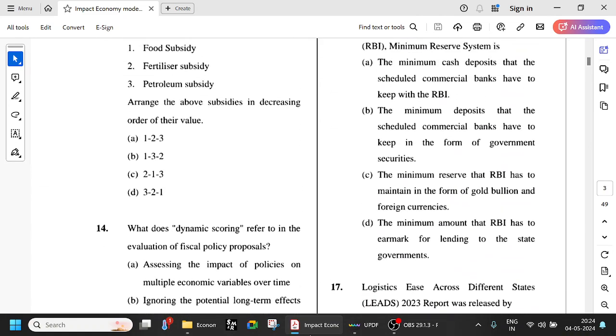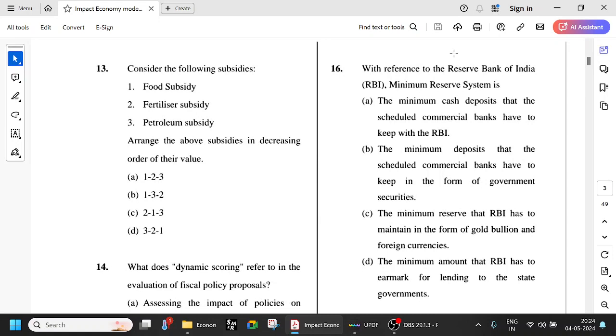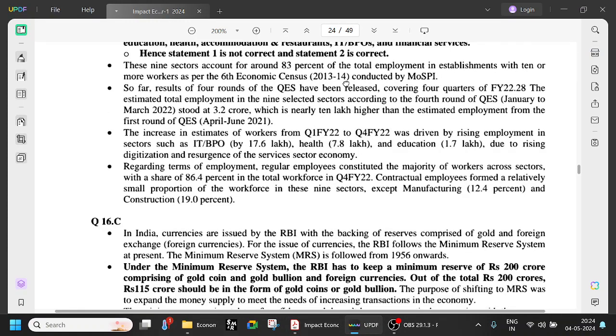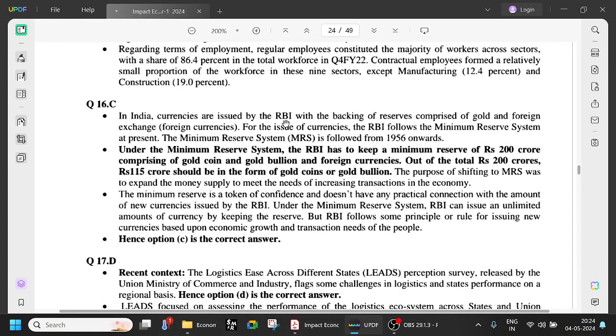16th question. With reference to the Reserve Bank of India minimum reserve system. So what is the minimum reserve system? In India, currencies are issued by the RBI with the backing of reserves comprised of gold and foreign exchange. Okay, so when currencies are issued by the RBI, it is not that RBI prints one bundle of paper money and says that that is final. No, it is backed with gold also and foreign exchange currencies.